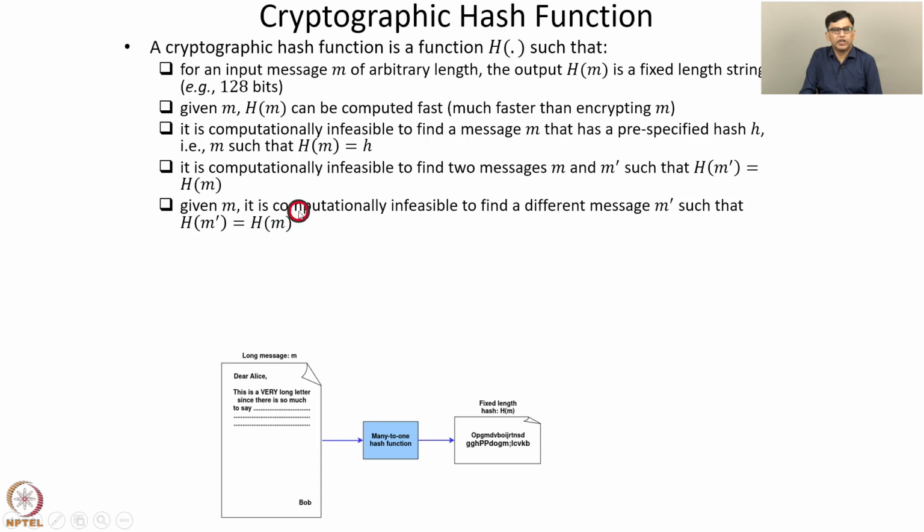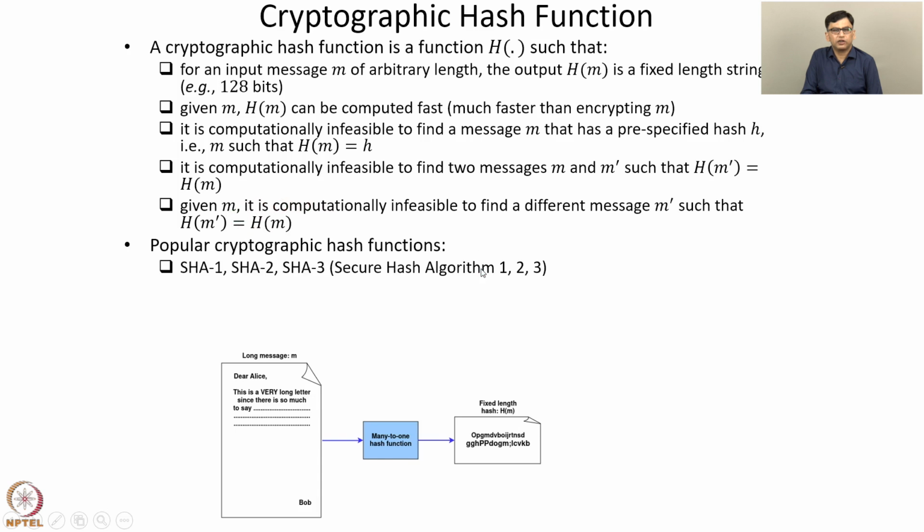Another key property related to the previous properties is the following. Given a message m, it is computationally infeasible to find a different message m prime which has the same hash value as the original message m. So given m, it's computationally infeasible to find a different message m prime such that h of m prime equals h of m. Because of this property, if we replace a checksum function with a hash function in attempt 2, then it successfully achieves message integrity.